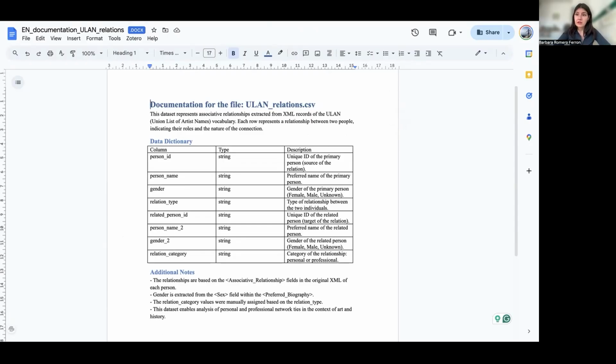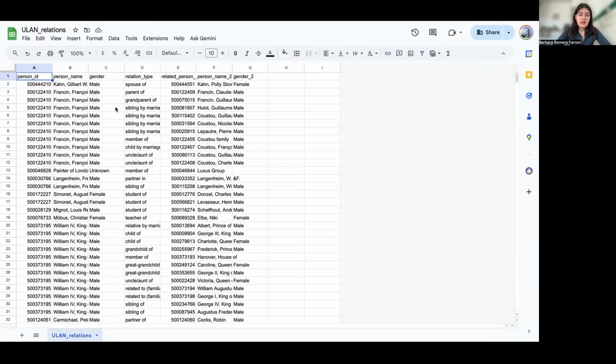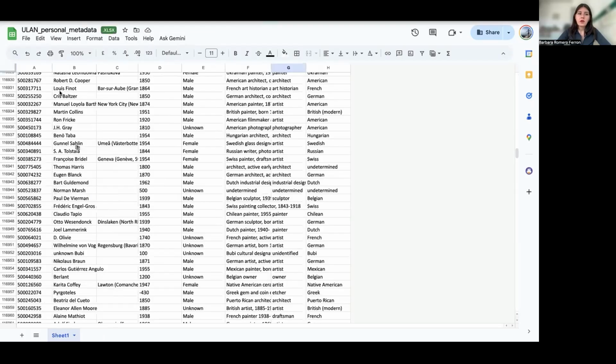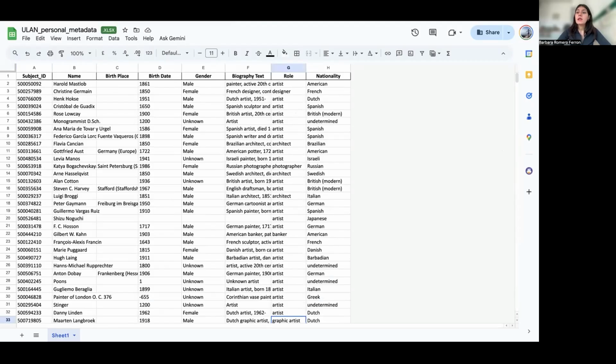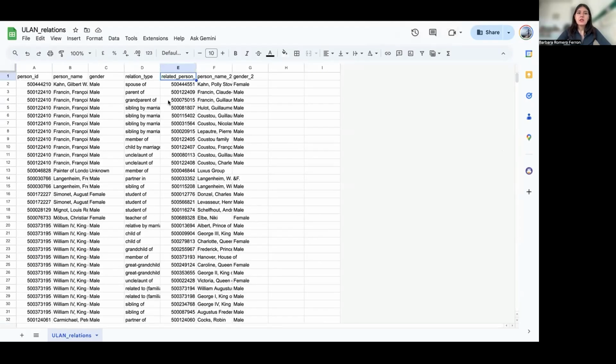We created two different files. One is an Excel file you can open in Google Drive, and we also put it in CSV. As you see here, the information is not related to biographies, but more related to this type of relations. This is interesting because here you see person ID and related person ID will correspond with what we saw before. That is this one here that is called subject ID. In this case, it is exactly the same number. So you can find all these people in your other spreadsheet, and you can also cross-reference them if you feel like doing something more complex with your data skills.